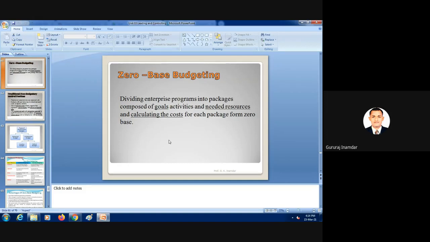Suppose for example we want to purchase a raw material. If you purchase 1000 ton raw material you will get it at 5 rupees per kilo. But if you purchase slot wise, say 100 tons at 1.5 lakh, then the cost will also increase. So this is nothing but the zero based budgeting.